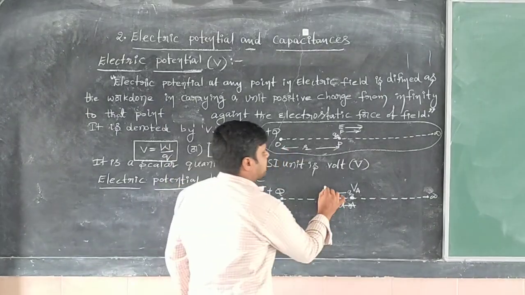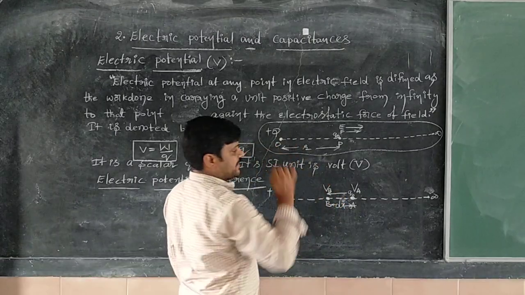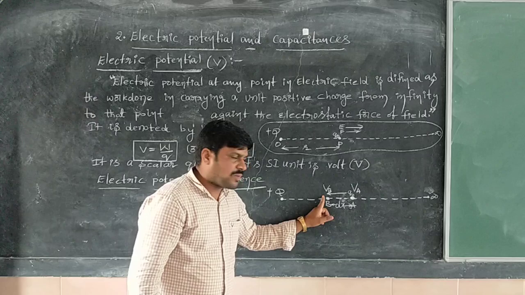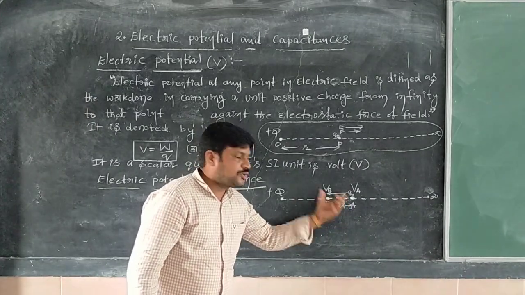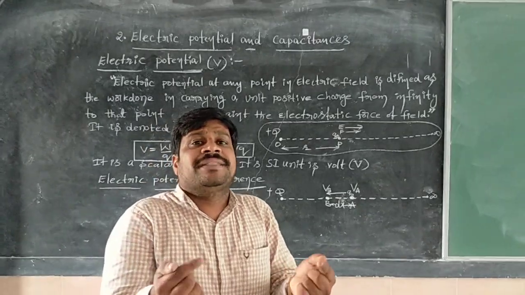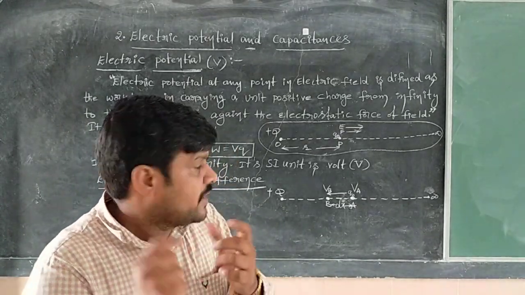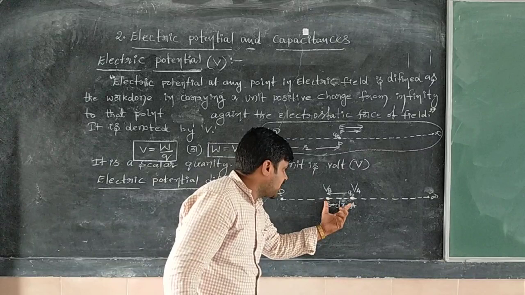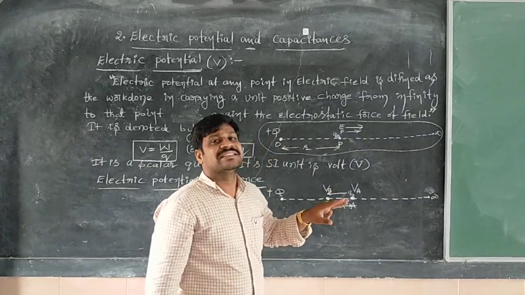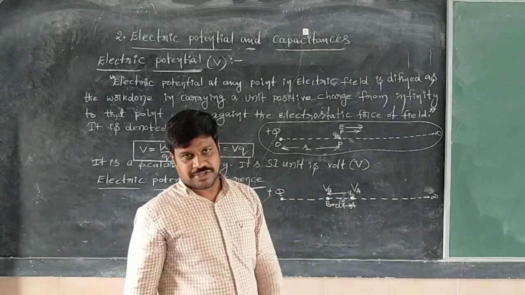That work done is V suffix B. That means here one potential is there, here one potential is there. We are moving the charge in between two potential points. If you are moving the charge between the two potential points, surely there is a difference in those potentials.